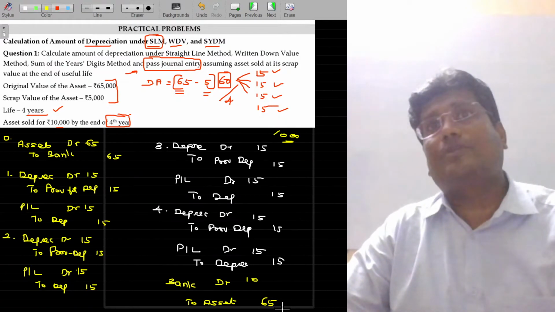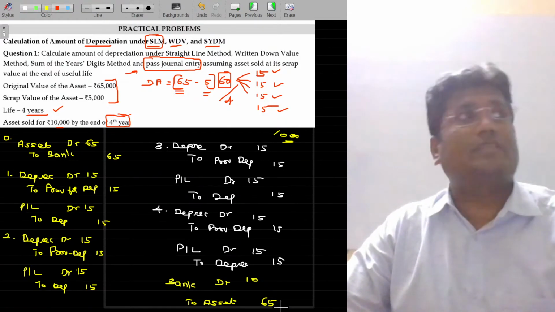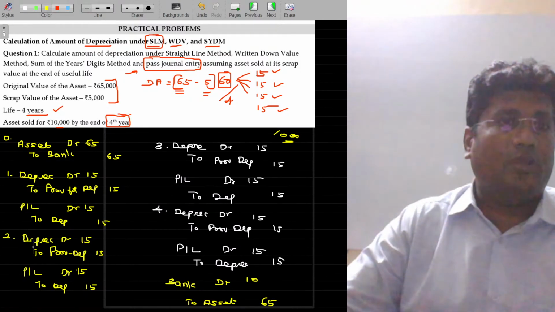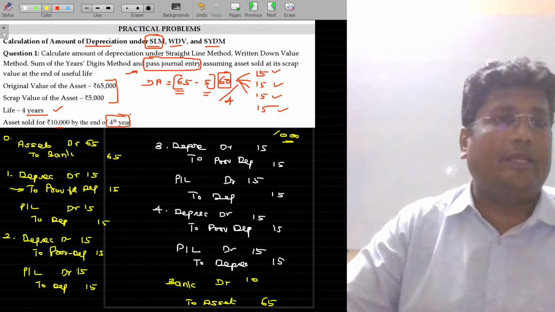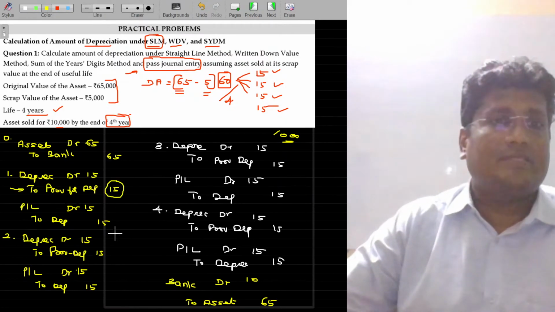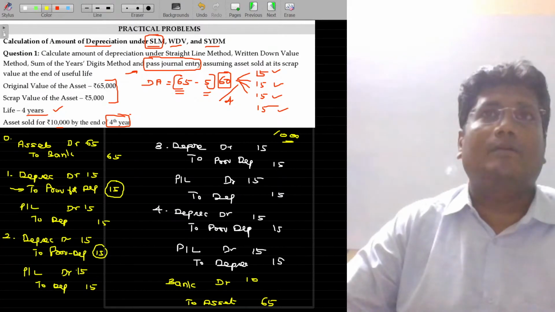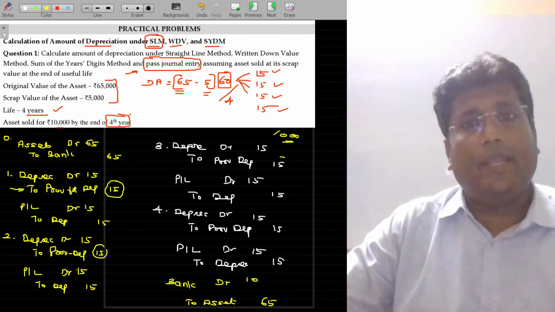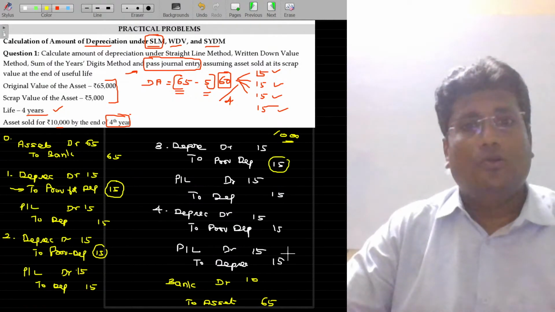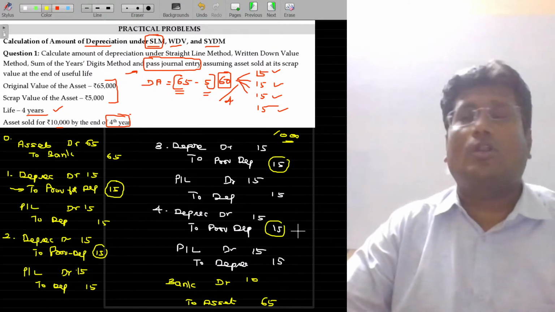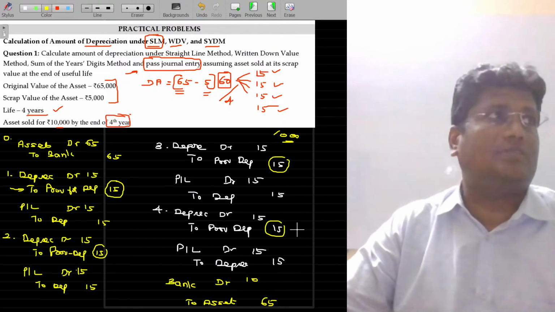Then what happens to the depreciation? The depreciation is accumulated in a new account called provision for depreciation. See, the new account comes here, provision for depreciation on the credit side. 15 is created in the very first year. Second year, another 15 created by crediting it. So 15 plus 15, 30. Third year, again another 15, 45. Fourth year, another 15 in the credit side. So in total, we have 60 in the provision for depreciation. Is that okay?